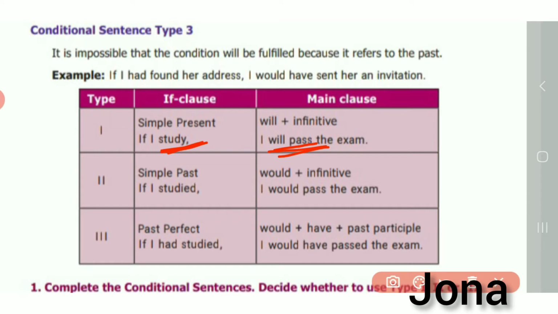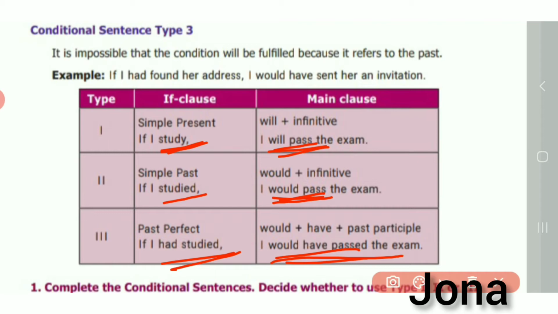In past tense, if I studied, here you have to put would pass. I would pass. Look at the third one: If I had studied, here we should use would have passed. Look at the difference between the three sentences.